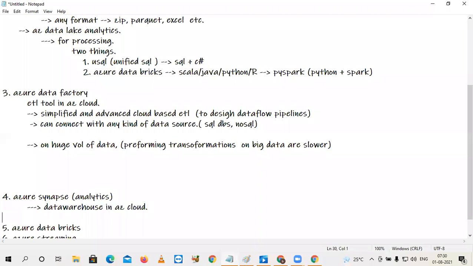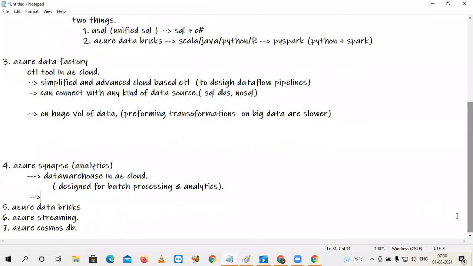So this is exclusively designed for batch processing, and you can say batch analytics also. But still, the problem with this is again on huge volumes of data.